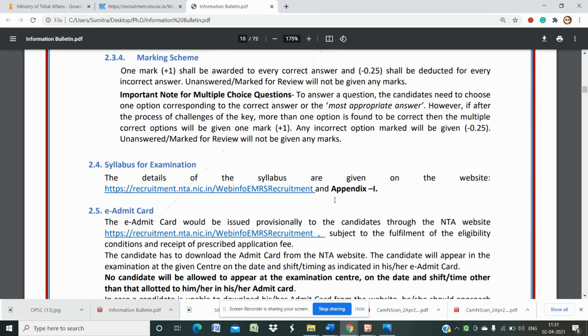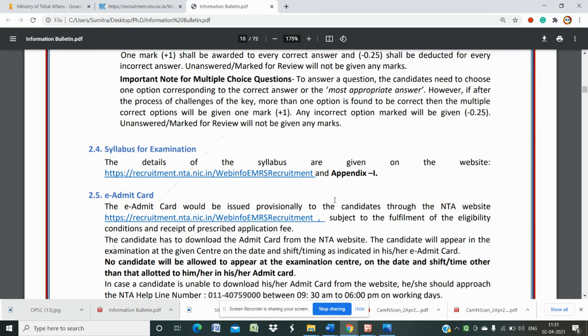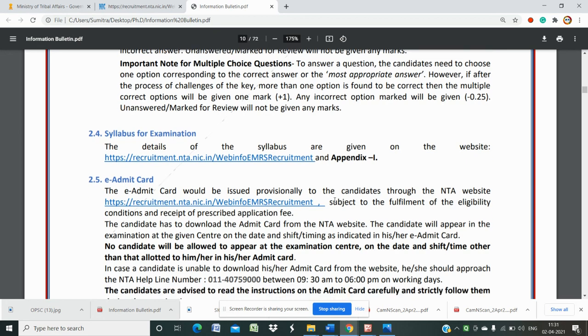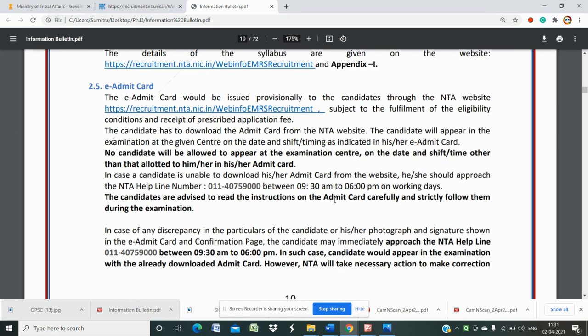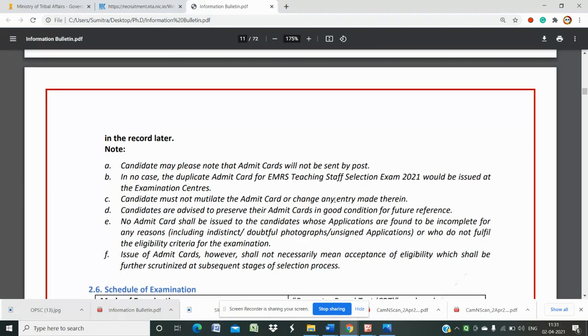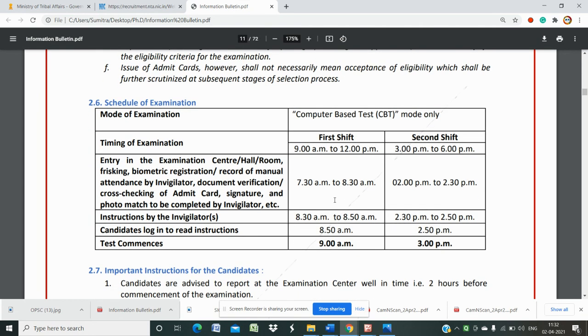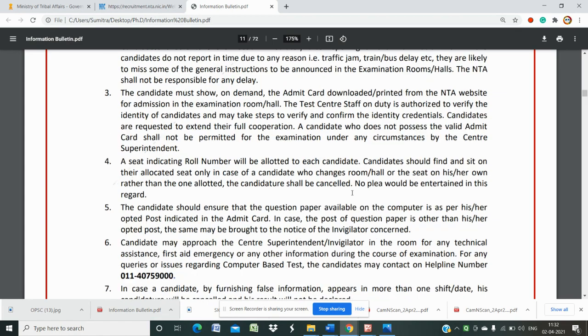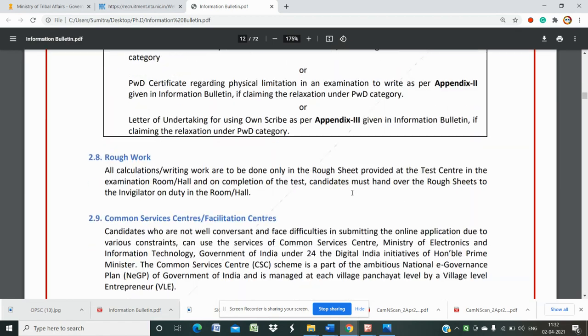We now have a clear idea about the examination. It is now much easier for us to prepare for the post. The details of the syllabus are on the website recruitment.nta.nic.in, and we will discuss the syllabus in detail in another video. So let us discuss all the details. The mode of examination we have already seen. Then the important instructions for the candidate.